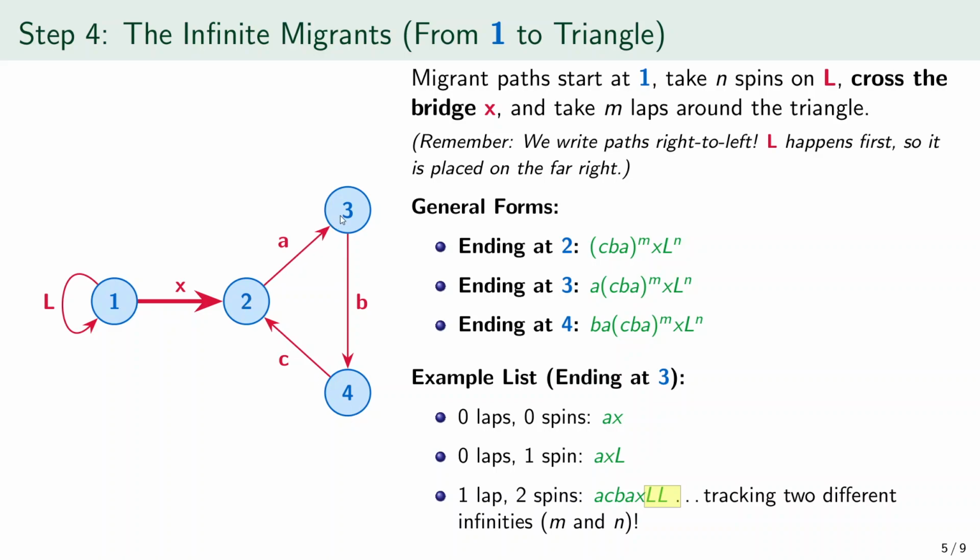In this family, 2 different infinities are being tracked at the same time. The number n counts how many times we spin at object 1. The number m counts how many times we go around the triangle. And because both can grow without bound, the migrant family is also infinite.